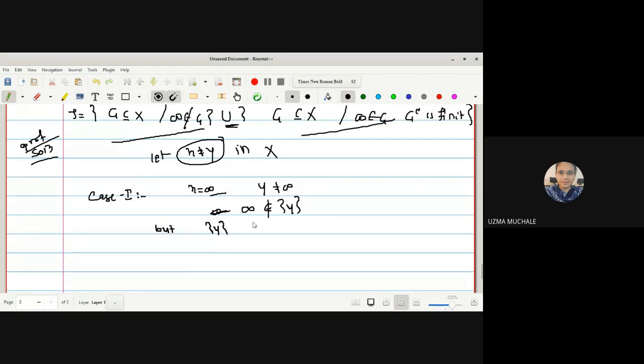But this singleton Y is a subset of X, which implies this singleton Y belongs to tau. Am I right? Yes, ma'am. Because what we have to show: if infinity is not a member of the set, then it is obviously a member of tau. Here we have shown that infinity is not a member of singleton Y. That's why it will come in the first category, that it will be a member of tau. So you can write the reason: by definition of a topology tau, if infinity is not a member of that set, it will be a member of tau.